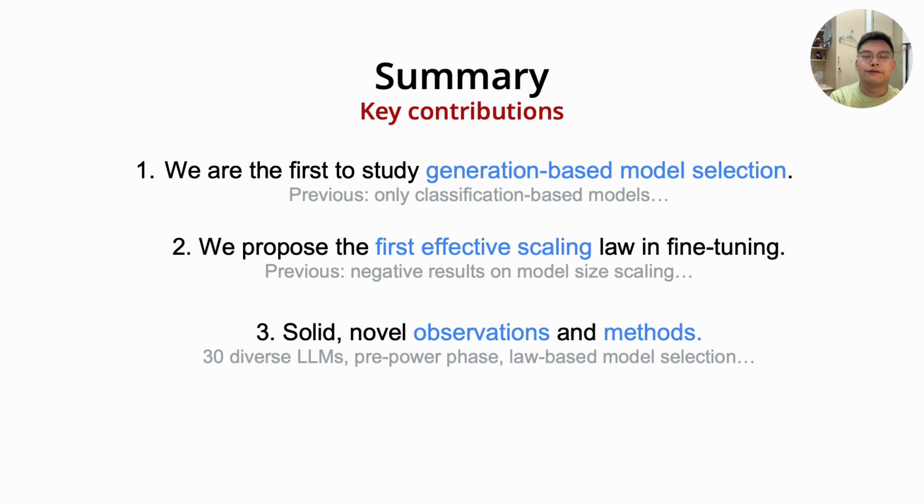Okay, I will make a brief summary of our paper. Firstly, we are the first to study generation-based model selection, and our method is the first effective method for generation-based model selection. And secondly, we propose the first effective scaling law in fine-tuning on the dataset size. Lastly, we have many solid and novel observations and methods in this paper.